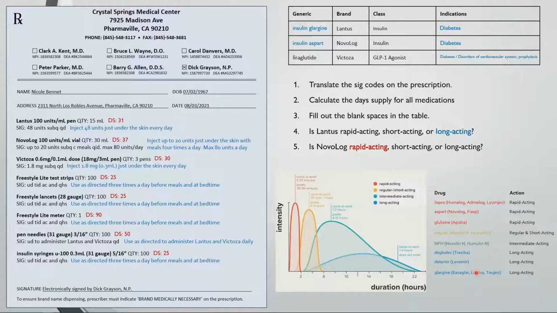Lantus, emphasis on the LA for long-acting. Detemir and Levemir. I like to remember the long-acting insulins using the acronym BLT, so Basaglar, Lantus, Levemir, Tresiba, and Toujeo. The exception to that is Lispro and Lyumjev.